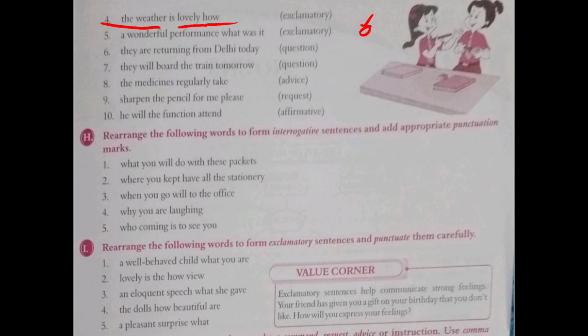They are returning from Delhi today. So you have to frame it as a question. So what you have to do, you have to just put the auxiliary verb first. So what will be the sentence structure? Put the are first and then the subject. Are they returning from Delhi today?